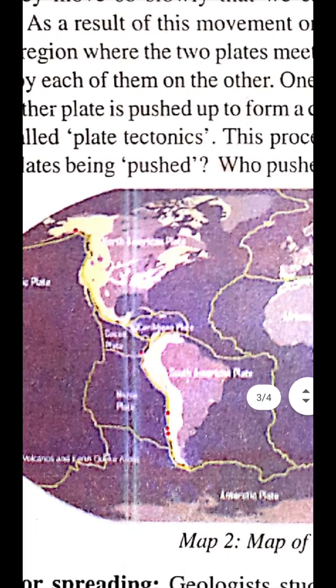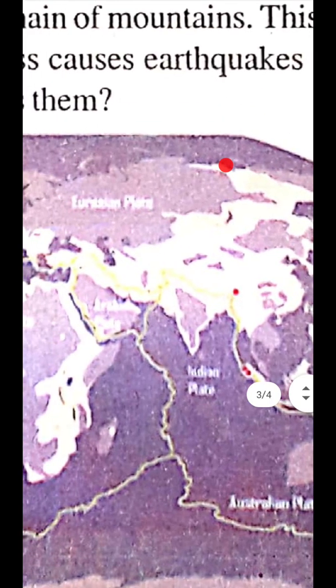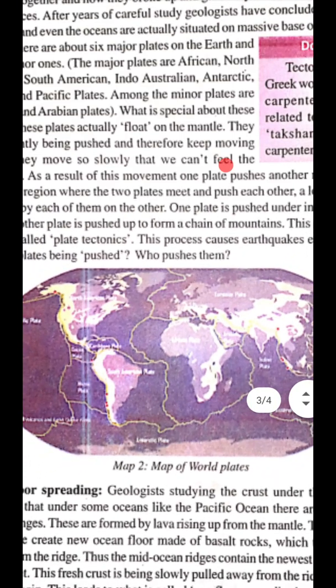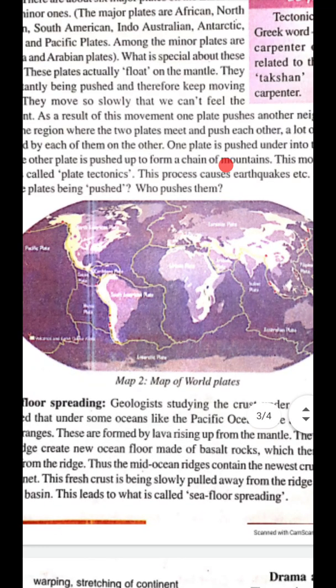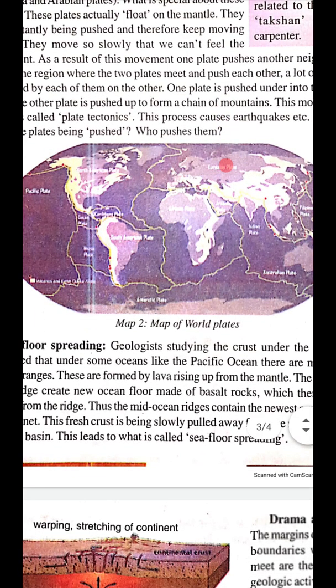See, North America plate, South America plate, Africa, Eurasia plate, and here Indo-Australian plate, and minor plates here, Nazca plate, and Arabian plate. Clear, children? Observe this map carefully, you will understand how these plates are formed. Okay, children.